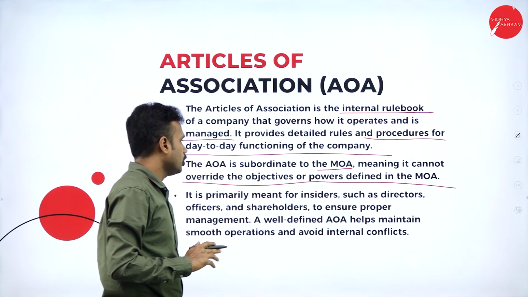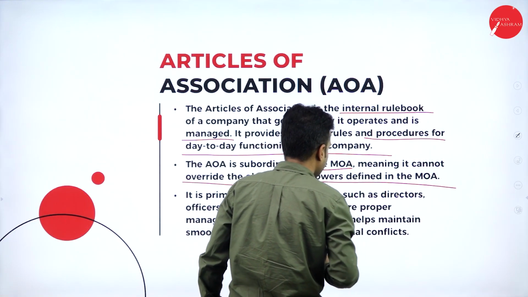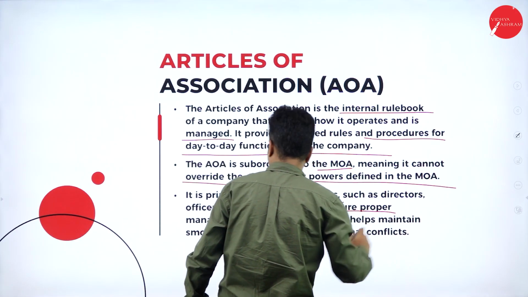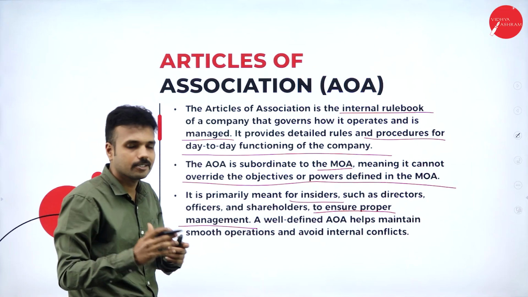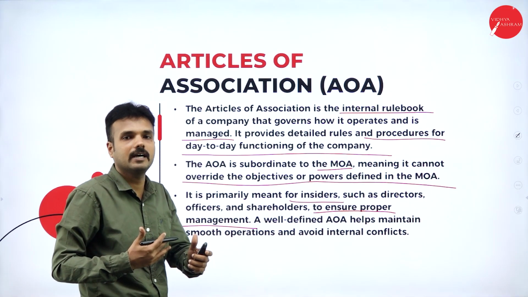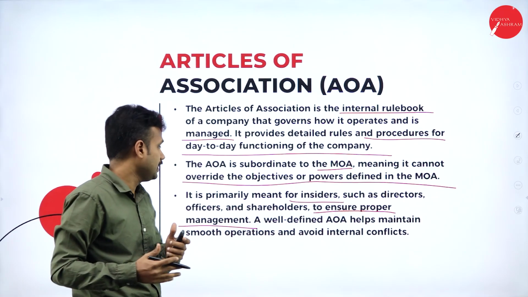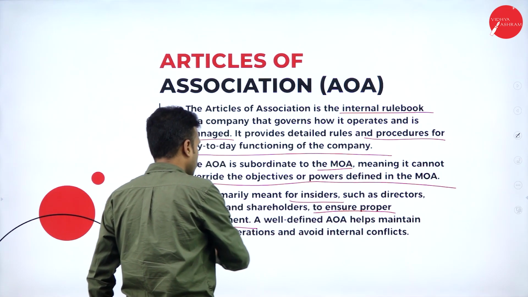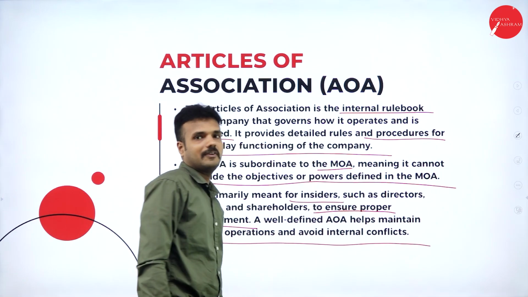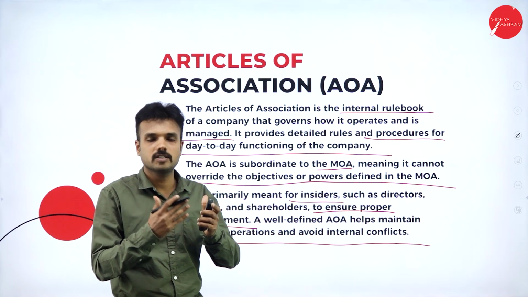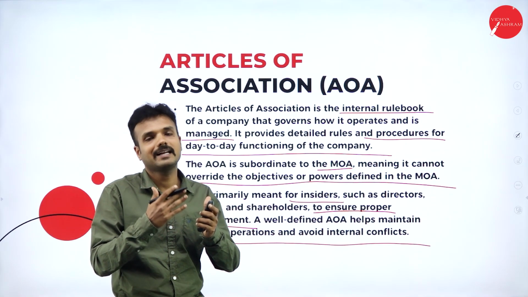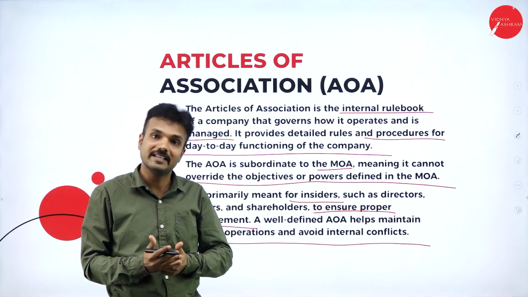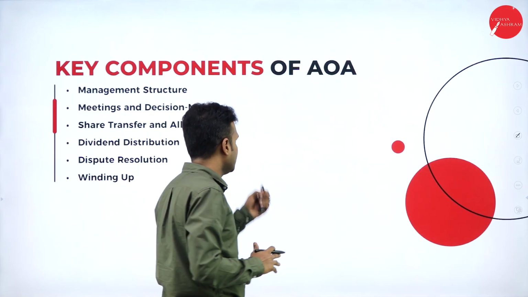It is primarily meant for insiders such as directors, officers and shareholders, to ensure proper management, the functionality of the company, and transparency. A well-defined AOA helps maintain smooth operations and avoid internal conflict. If the articles are transparent, the rules and regulations are clear-cut and everyone strictly follows them, there will be no conflict inside the organization. So that is all about articles of association.